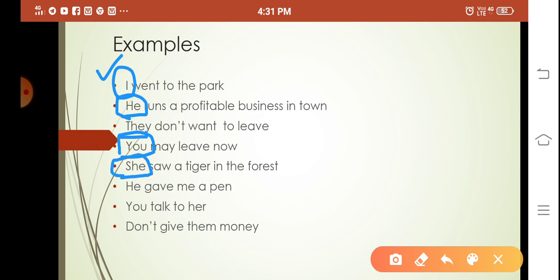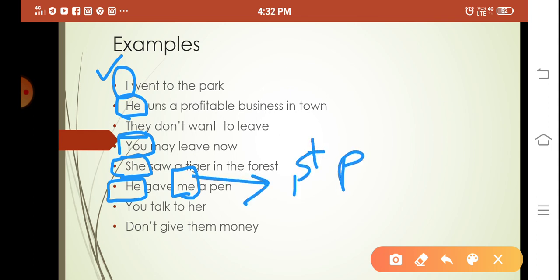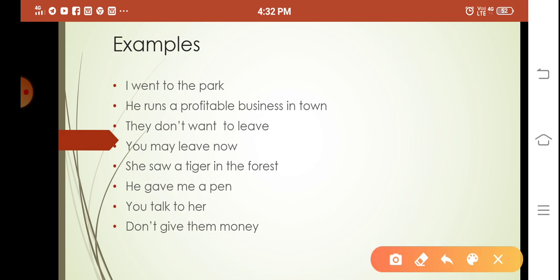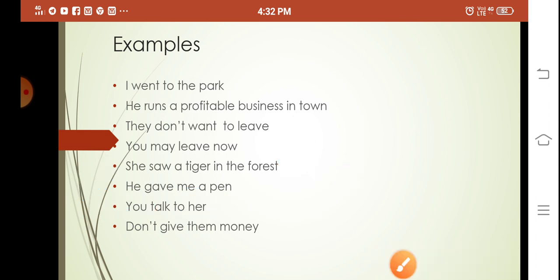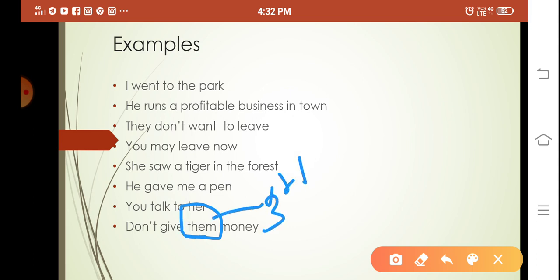He gave me. Here you can see the two forms, he is the subjective form, and me is the objective form, that is first person singular. You talk to her. Here you is the subject, in the subjective form, and her is third person masculine gender, third person singular. And don't give them money. This is also third person plural form.